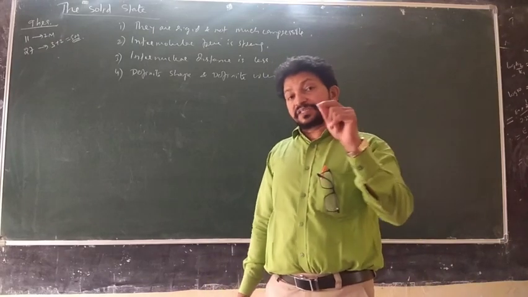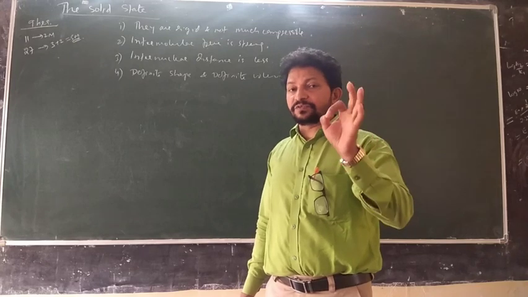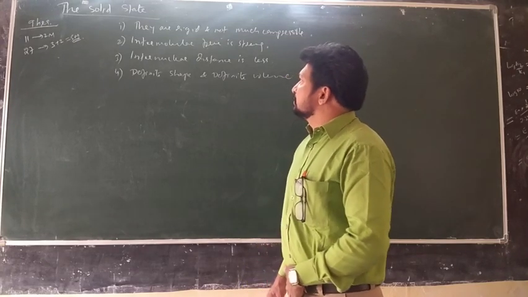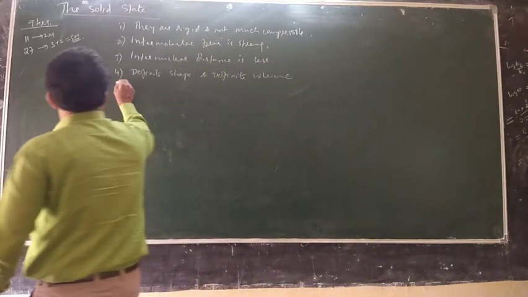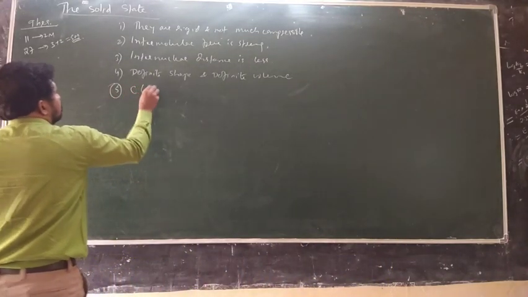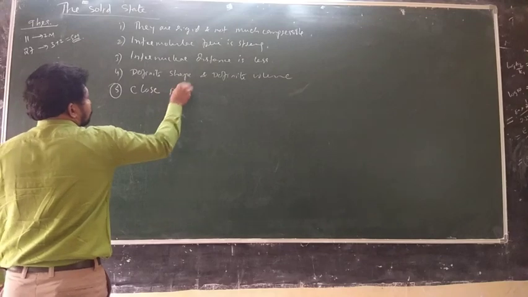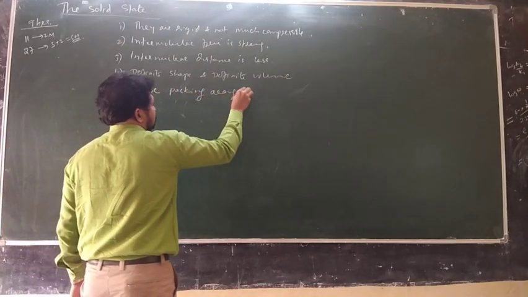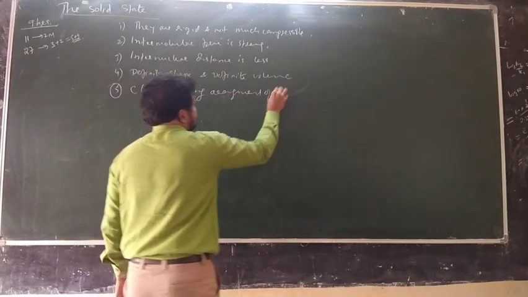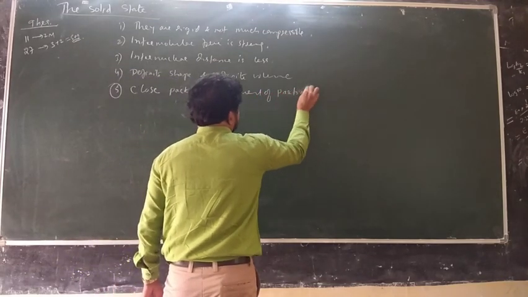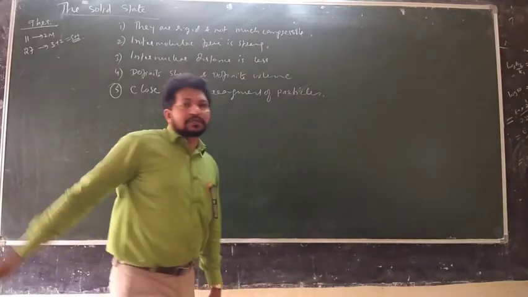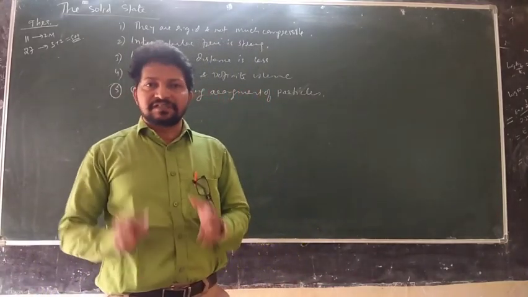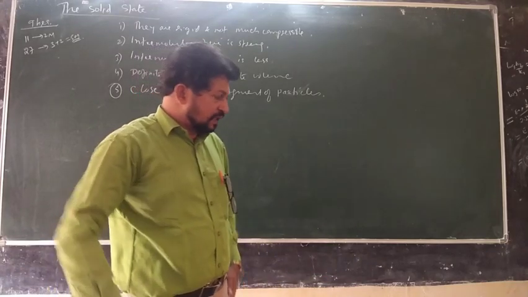But solids have their own shape and their own volume. So more than all these things, this word is very important: close packing arrangement of particles. Solid state is defined by close packing arrangement of particles.